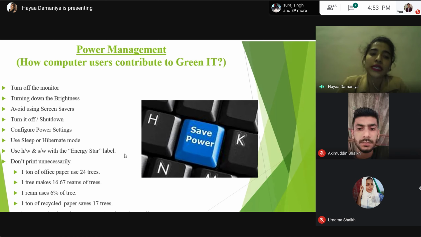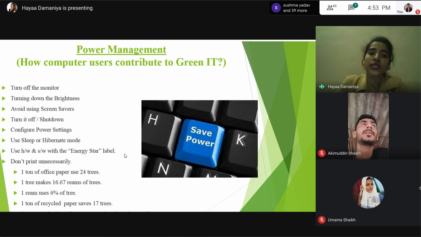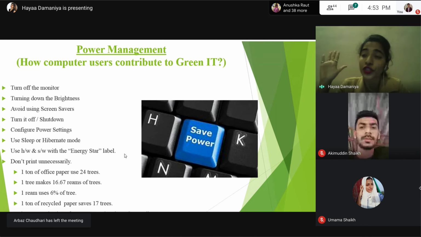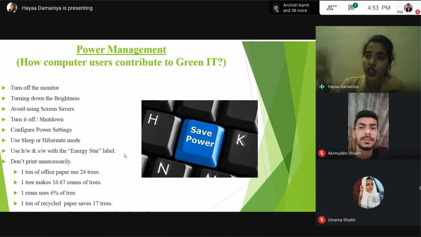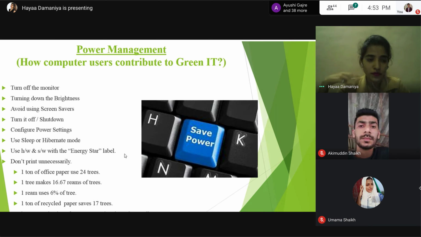Next is avoid using screensavers. Many times you have heard people saying don't use screensavers. But why? Actually, avoiding screensavers helps us. How? Because rather than decreasing the amount of usage by the monitor, it actually uses the monitor at full capacity. It's actually true. Your screensaver uses your monitor at full capacity. So avoid using your screensavers.